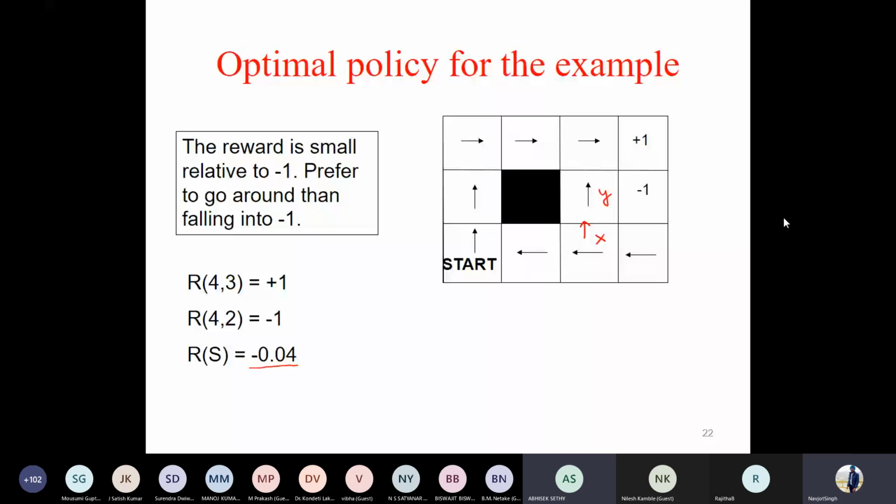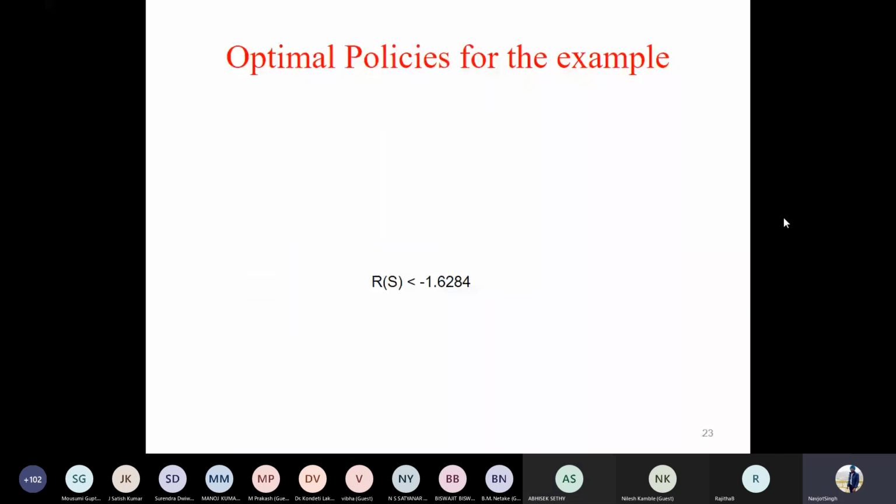Now, you suggest to me what could be the optimal policy. Then I have taken the reward for every non-terminal state to be a very high negative value. Like this is minus 1.6. What do you feel could be the effect?